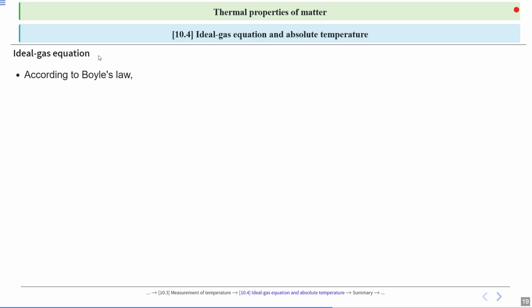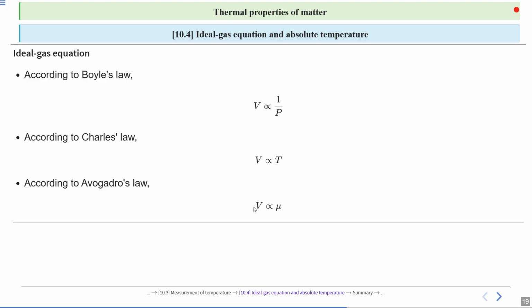So the ideal gas equation, let's derive it. We know Boyle's law, that is volume is inversely proportional to pressure, temperature is constant. Pressure increasing, volume decreasing. Pressure decreasing, volume increasing. The next law is Charles' law. Volume is directly proportional to temperature, pressure is constant. If temperature is increasing, volume is increasing. Temperature decreasing, volume decreasing. Third is Avogadro's law. Volume is directly proportional to number of moles. Alright.